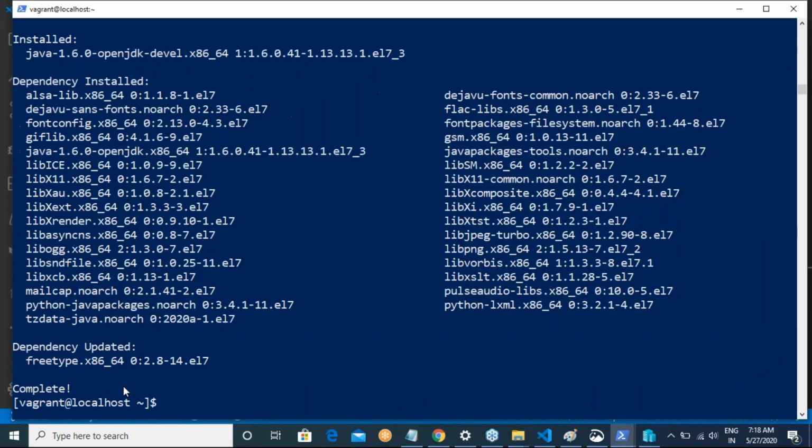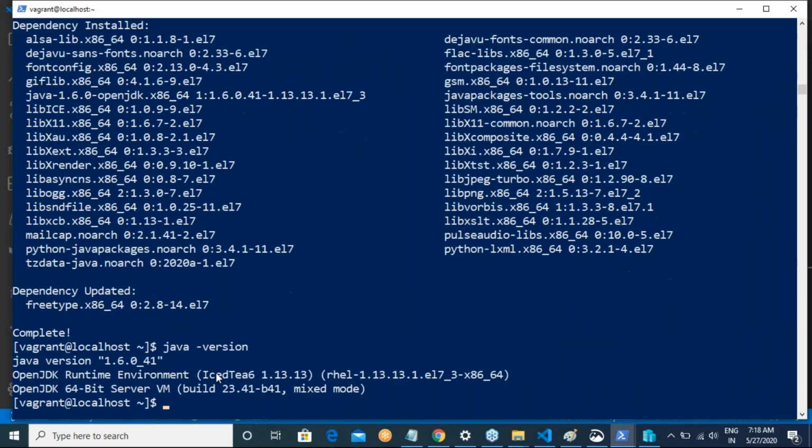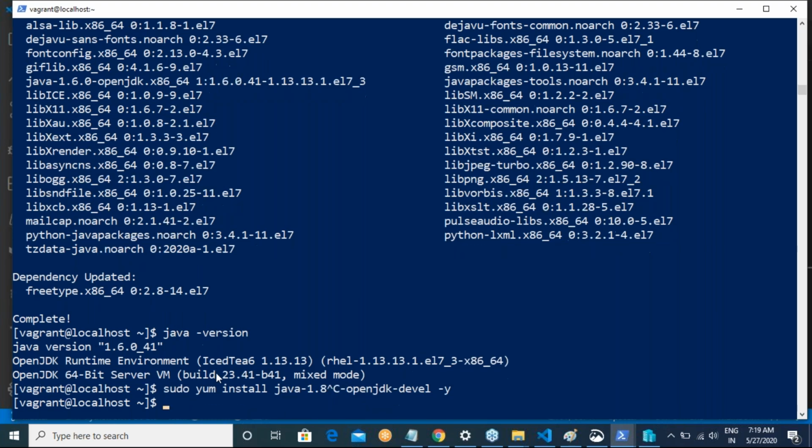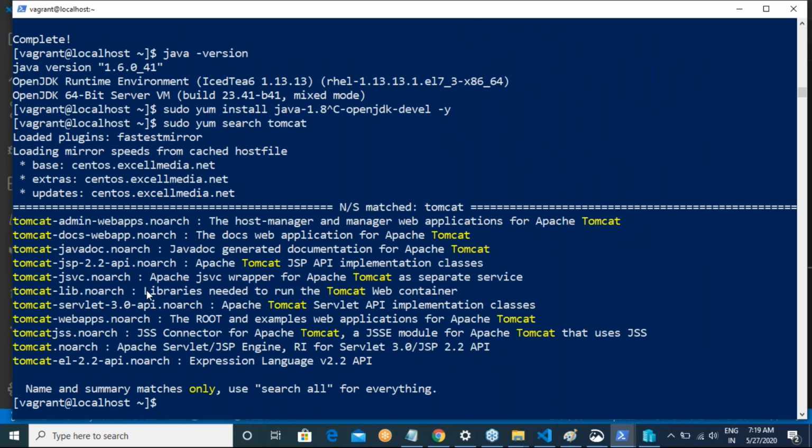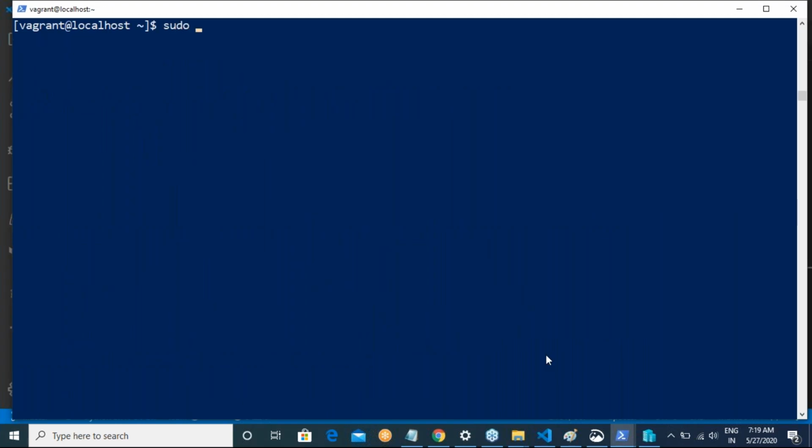By the way, we are done on the other machine where Java is installed. So java hyphen version. But this is a very old version. Ideally, I wanted this to be Java hyphen 1.8.0. Now in the same way, I'll try to search sudo yum search Tomcat. So if you see, I have all of this. I'll be installing this Tomcat. But before I install that, I need to actually execute sudo yum.